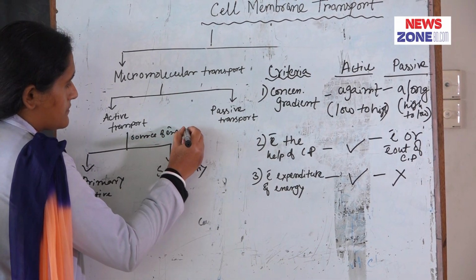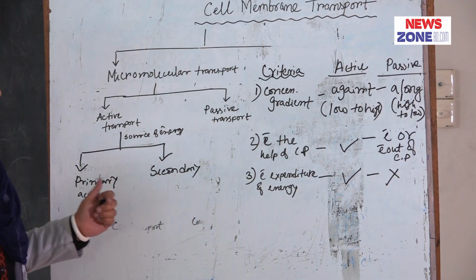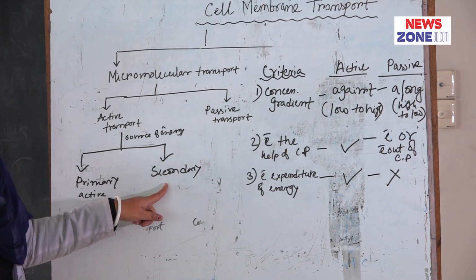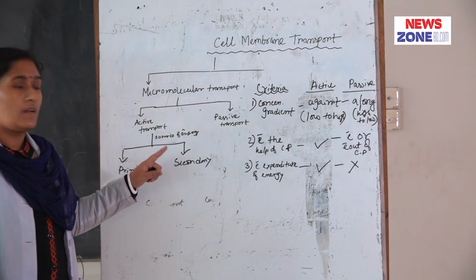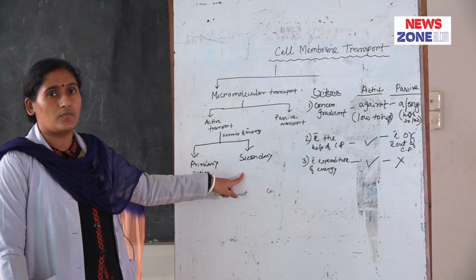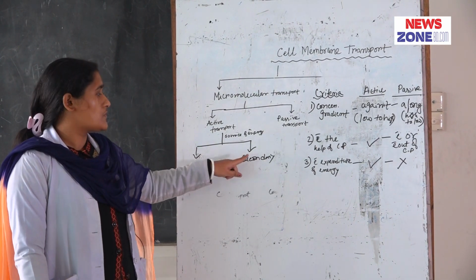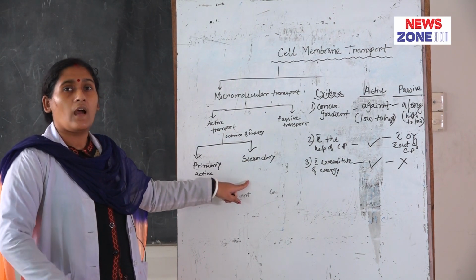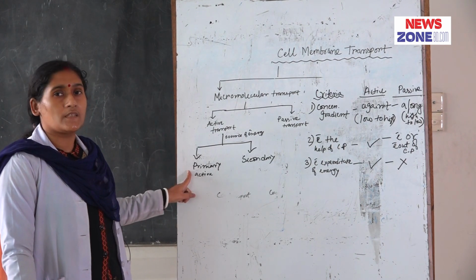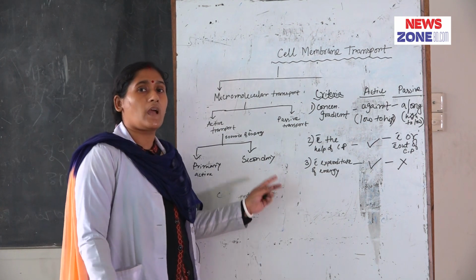That means in primary active transport, energy is derived directly from ATP, and in secondary active transport energy is derived from other than ATP. That means secondarily an ionic concentration gradient, which is created by the primary active transport, is the source of energy.